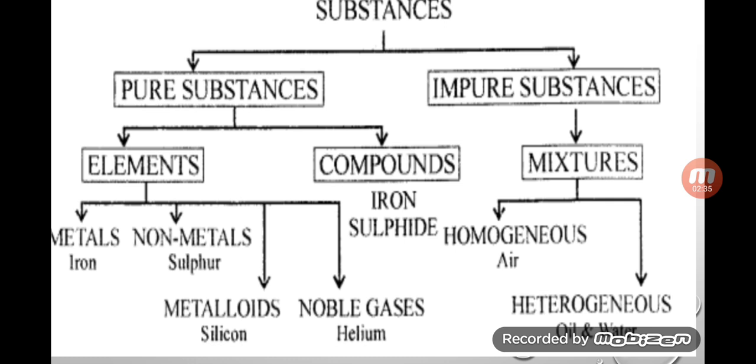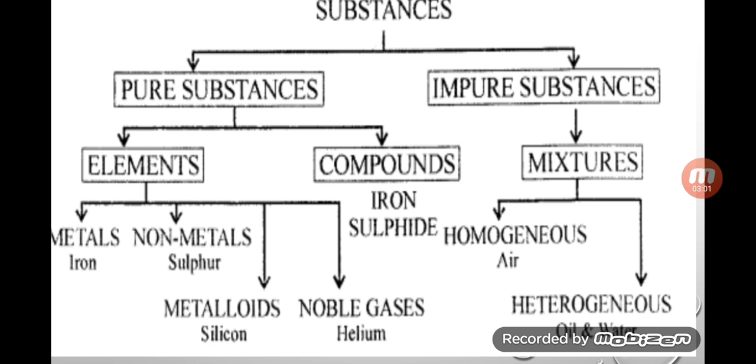We will talk about impure substances in a later lecture, but in this lecture we will talk about pure substances. Further, pure substances are divided into two parts, element and compound. And elements are divided into four categories: metal, non-metal, metalloids, and noble gases. So let's talk about element.